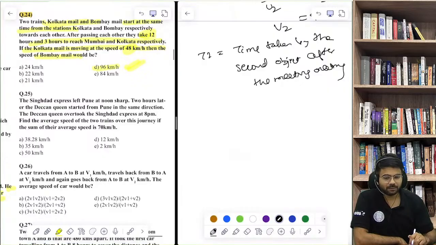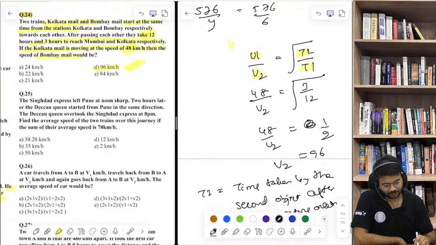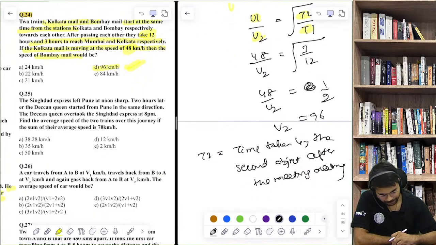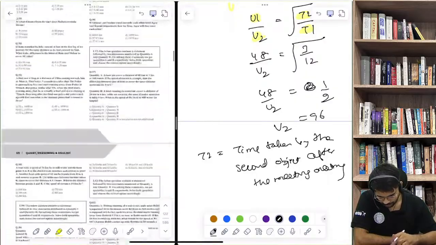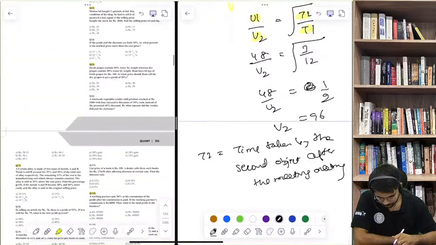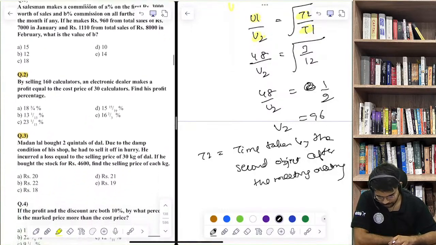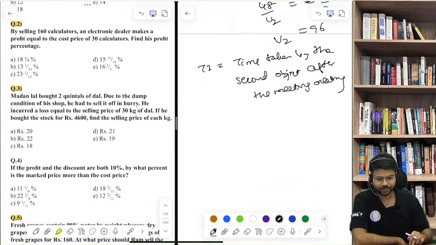Yes, so this formula, but you should know कि ये कहां पे अप्लाई करना है, ये चीज थोड़ा सा ध्यान रखना है, ठीक है, but हाँ इससे डायरेक्टली निकल जाएगा बिल्कुल, ठीक है. Okay, now will move on to the next chapter, which is profit loss and discount, profit loss and discount पे हम आ जाते हैं, ठीक है जी.